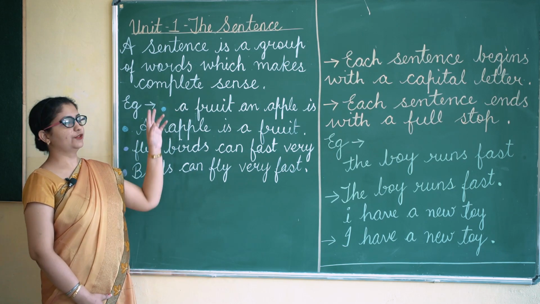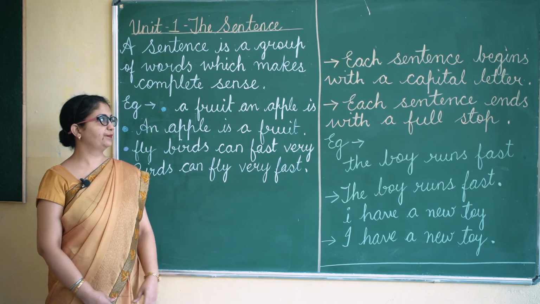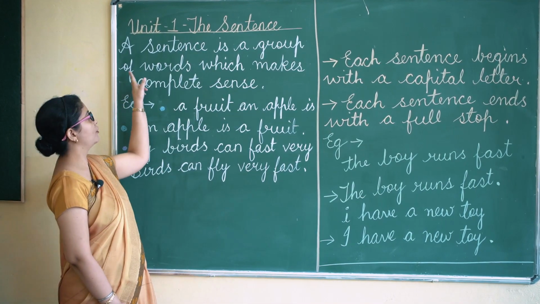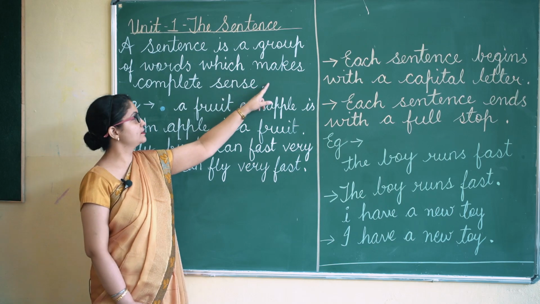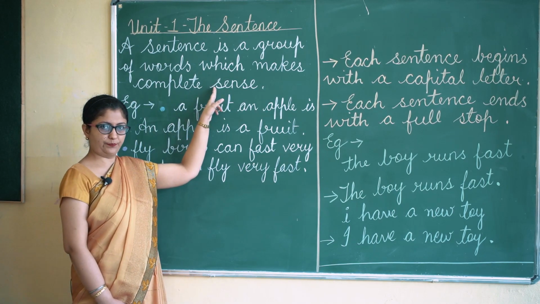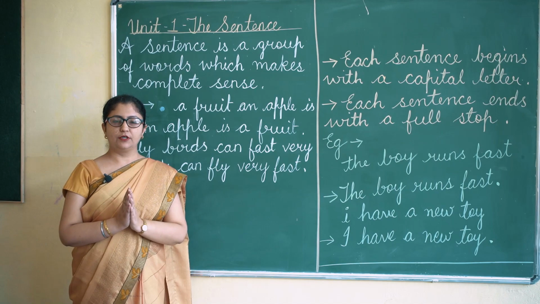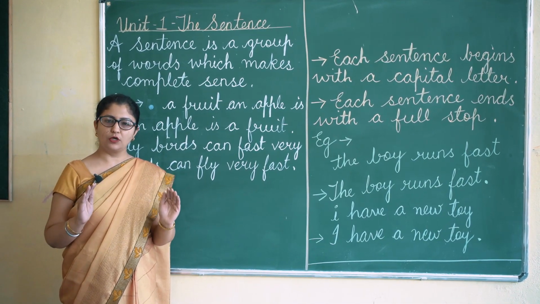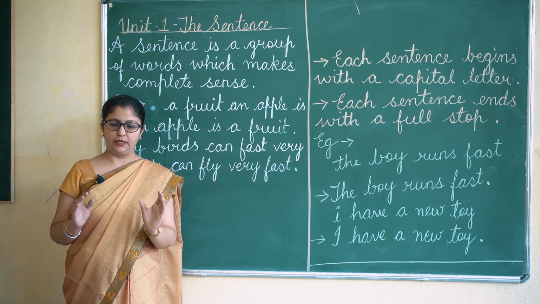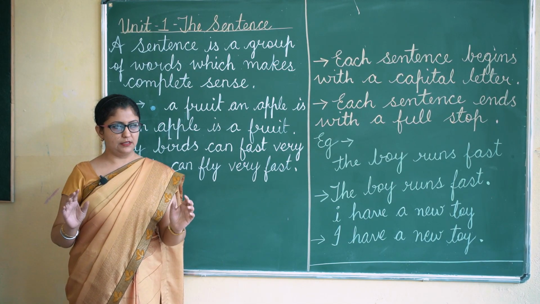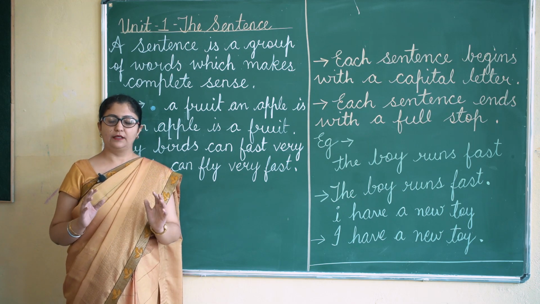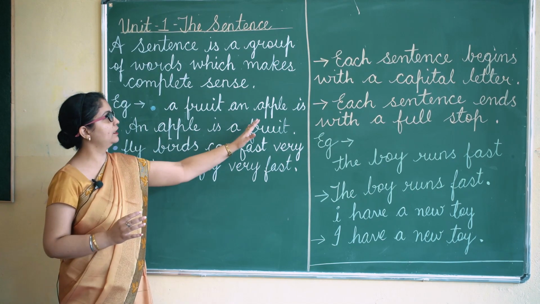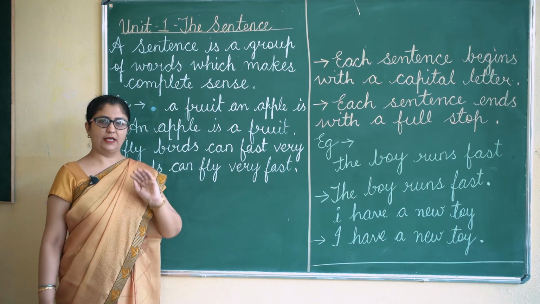Now first we will see the definition. A sentence is a group of words which makes complete sense. Okay children, whenever we talk about a sentence, a sentence is not a single word. It means there is a group of words which come together and form a sentence.